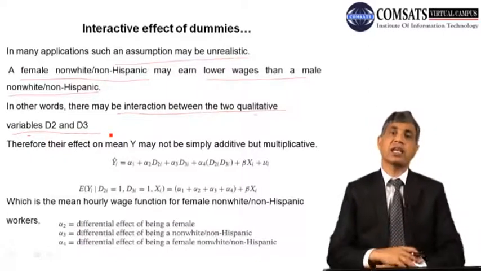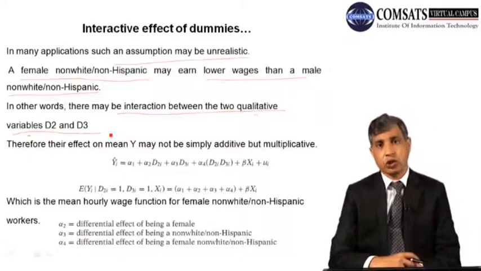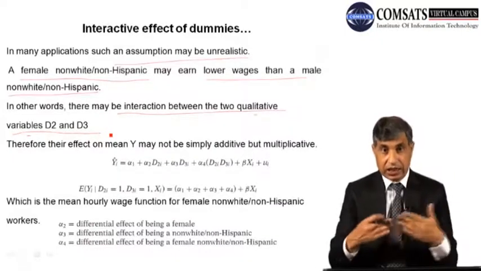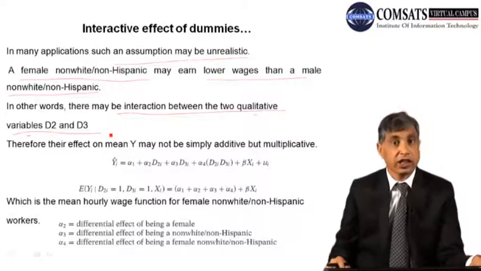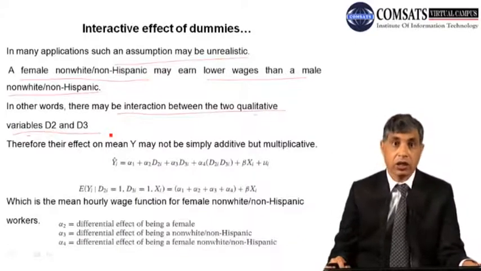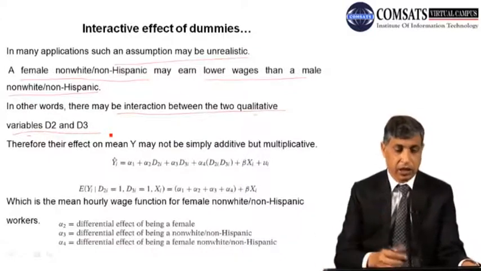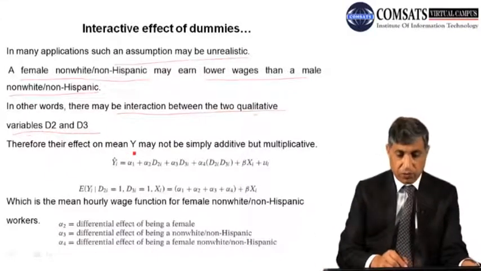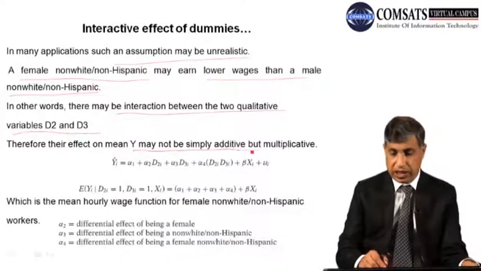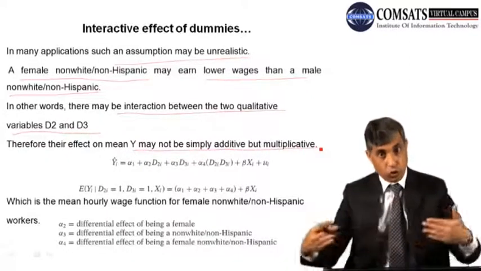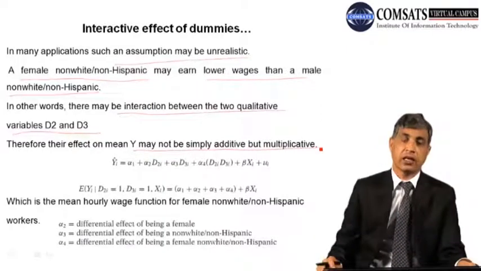They have separate effects of D2 and D3, but there is still a third scenario: their interaction may have some effect on the dependent variable. Therefore, their effect on the mean value of y is not simply additive but multiplicative. Separately as well as together, they affect it.